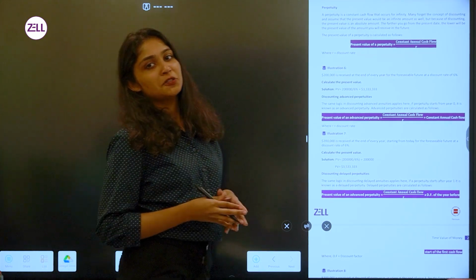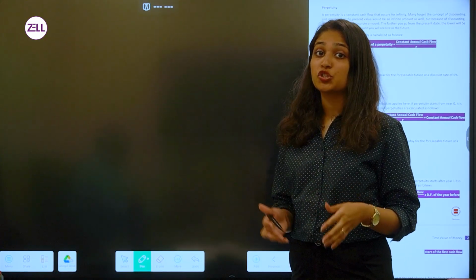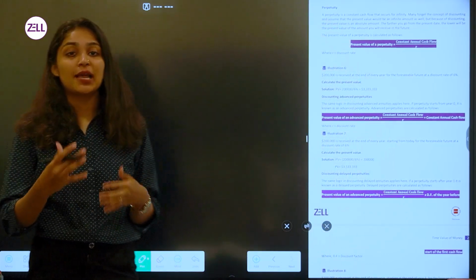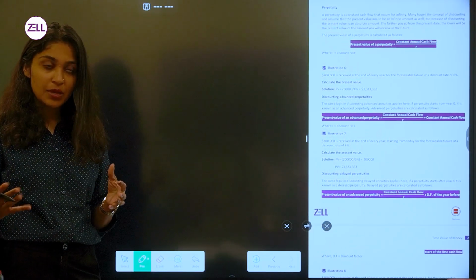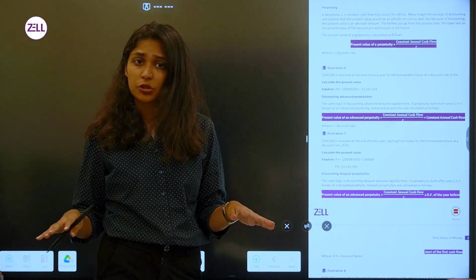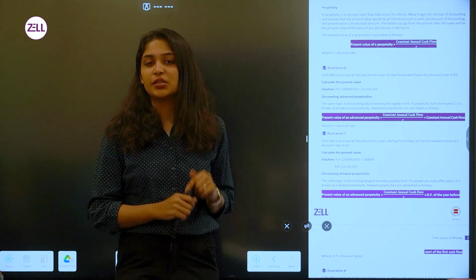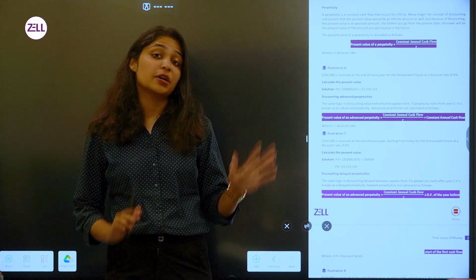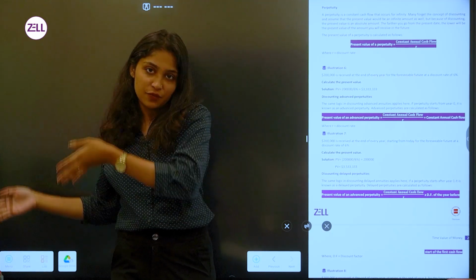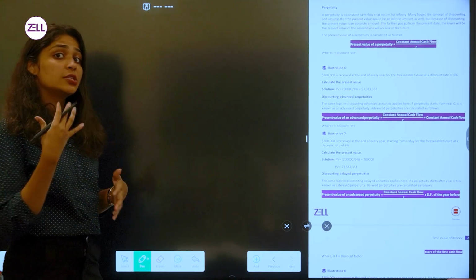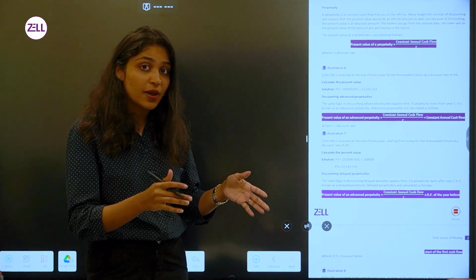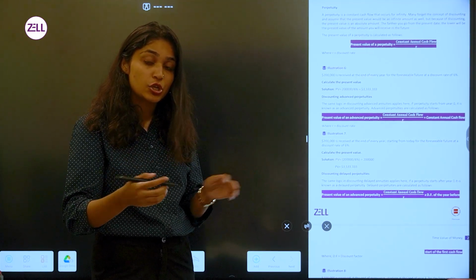So let's now talk about the next concept, which is perpetuity. Here in perpetuity, we are going to calculate the perpetuity factor. And be it discount factor, annuity factor or perpetuity factor, our primary goal is to calculate the present value. But how we calculate the present value changes under each and every factor. For example, we use discount factor when the cash flows are uneven in nature. We use annuity factor when the cash flows are even in nature.